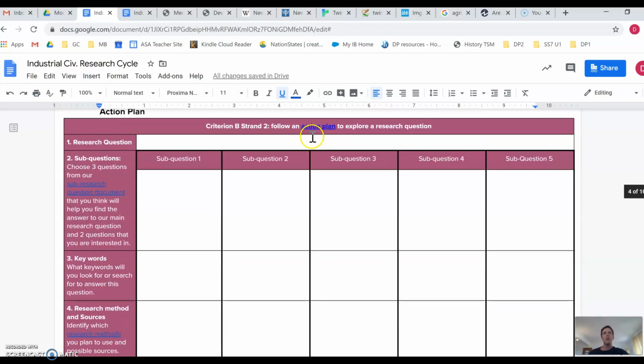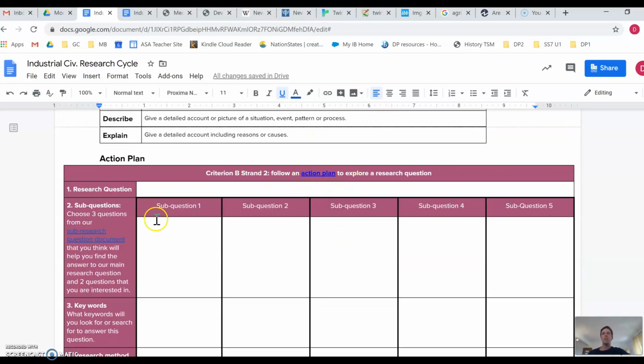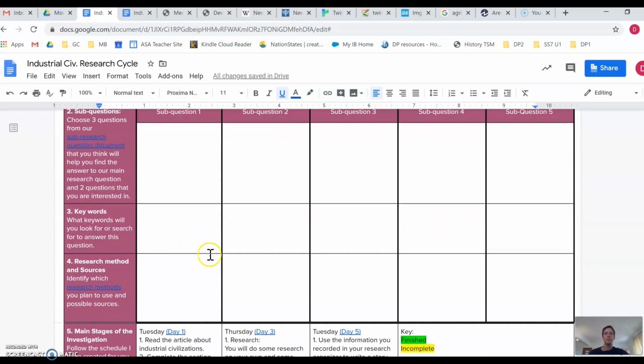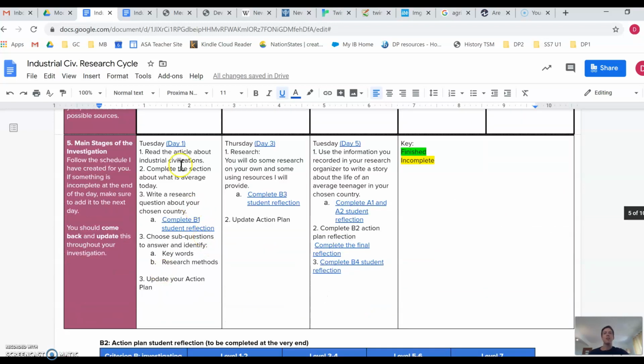After that, continue on with our action plan. You've got sub-research questions, which you can identify. You guys are becoming experts at doing this. Then keywords, research methods, and finally, correct the main stages of the investigation. This is already on here: reading the article, completing this section about what is average, and then writing questions about your chosen country. Make sure you update your action plan at the end of the day. And that's about it.